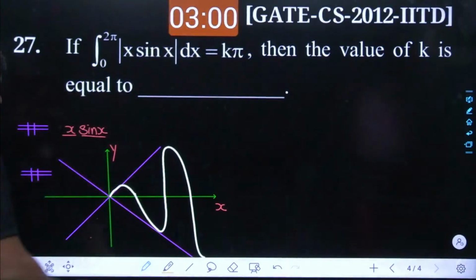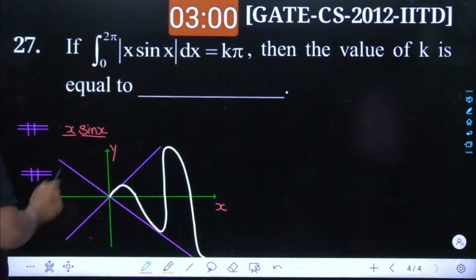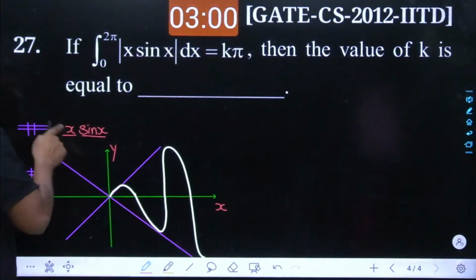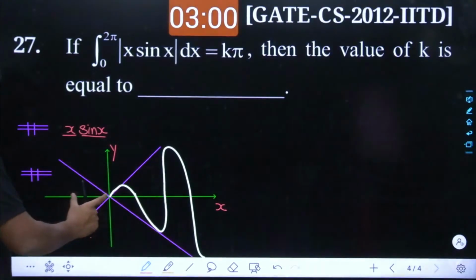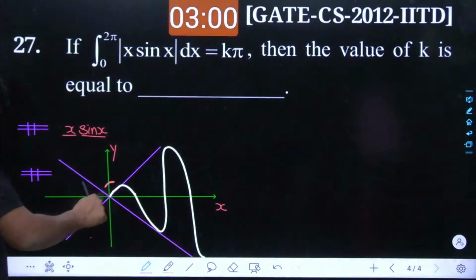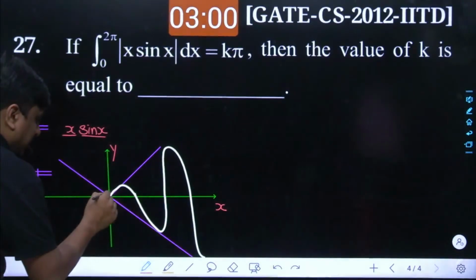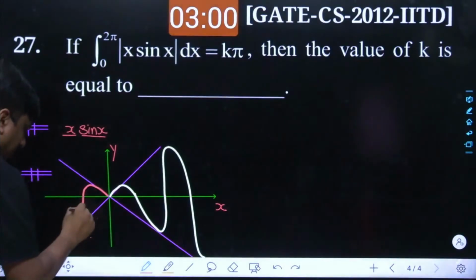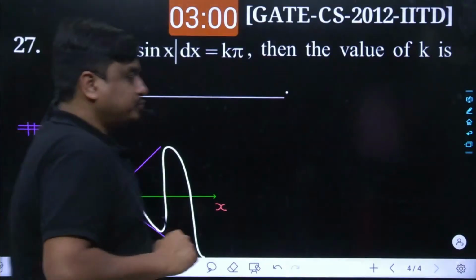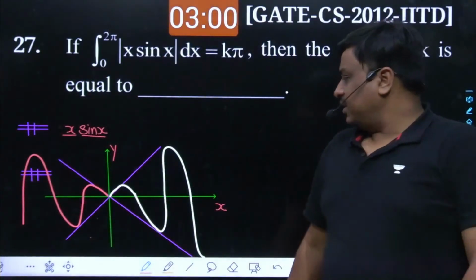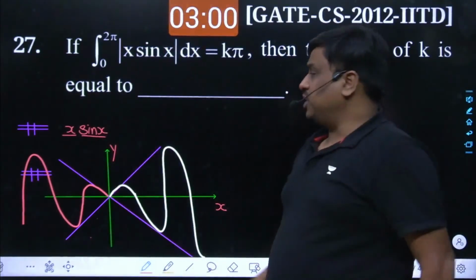But if we go towards the left hand side, things are different. Towards the left hand side, the value of x is negative. Where the sin of x becomes negative, it would make it positive, and where it becomes positive, it would make it negative. So in between 0 to minus of pi, the sin of x is negative, but the product becomes positive. This is a special category of problem. This problem would have been even better if they had asked to take the integration from the left hand side, because the majority of students would make a mistake over here.